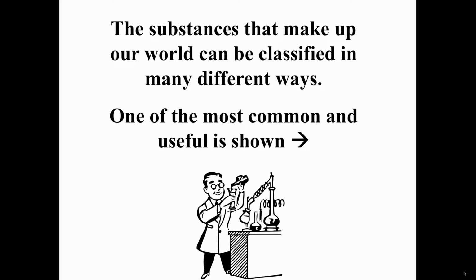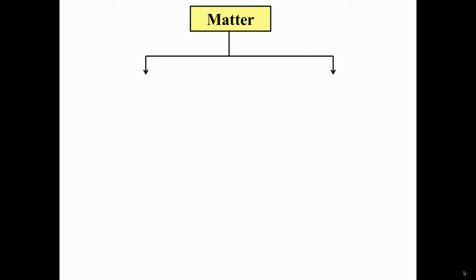The substances that make up our world can be classified in a number of different ways, and one of the ways of classification is shown as follows. If we start with matter, all the stuff that makes up our universe, and we look at a specific chunk of matter, we can ask some questions about it.